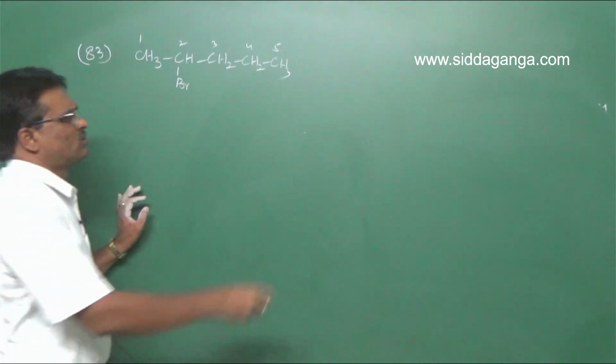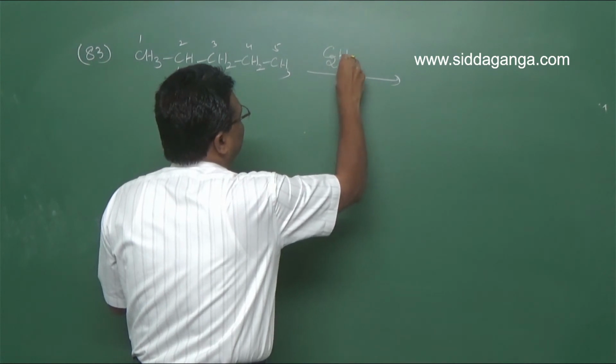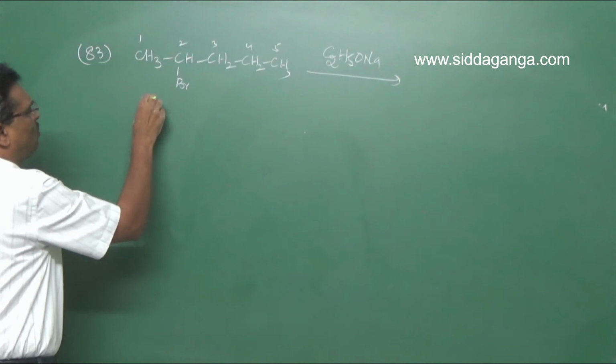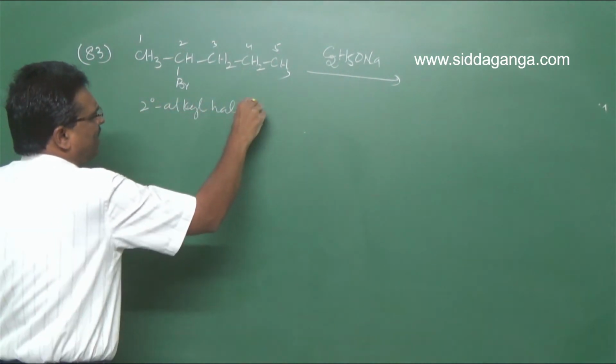When it is heated with sodium ethoxide, C2H5ONa, this is a secondary alkyl halide.